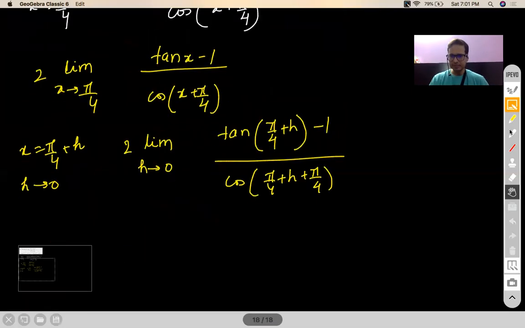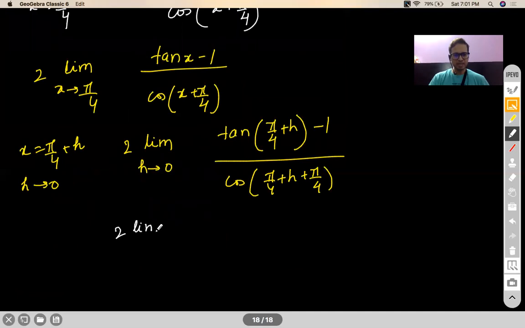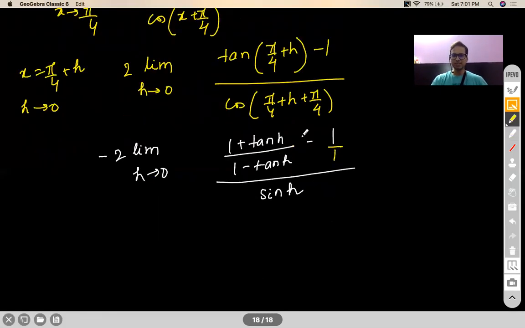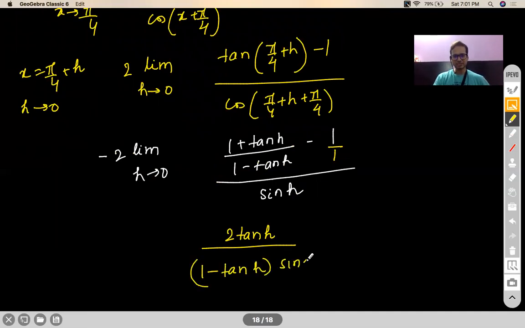Okay. Let us use our trig compound angle identities. So this will become 1 plus tan h by 1 minus tan h minus 1 upon, what is cos pi by 2 plus h? Cos pi by 2 plus h is minus sin h. So minus I'll keep outside and sin h I'll keep here. Okay. Let us take the LCM on the numerator. LCM on the numerator will give me 2 tan h, denominator will be 1 minus tan h, and this is a sin h.